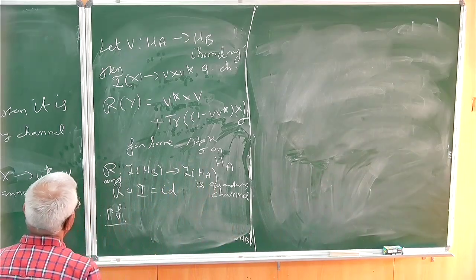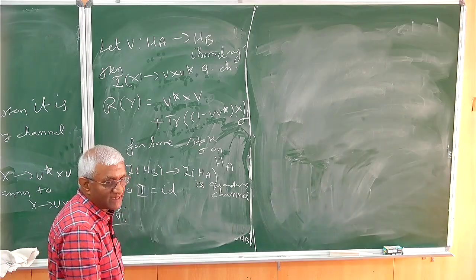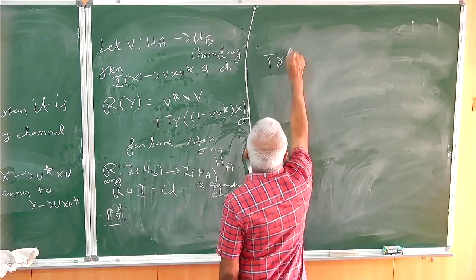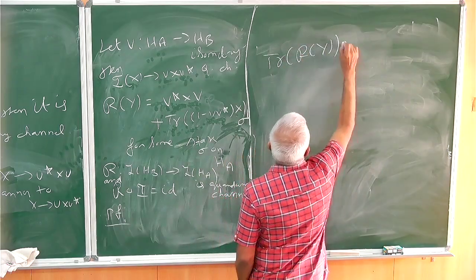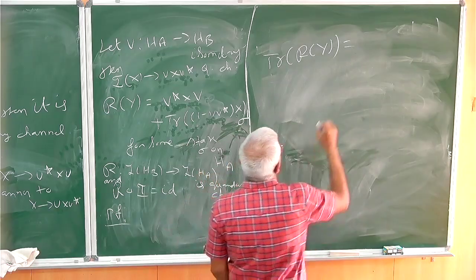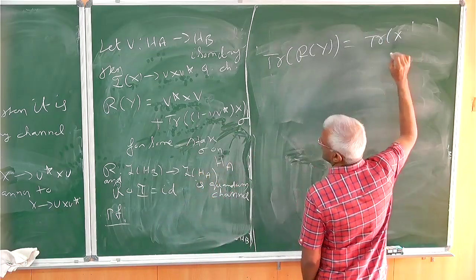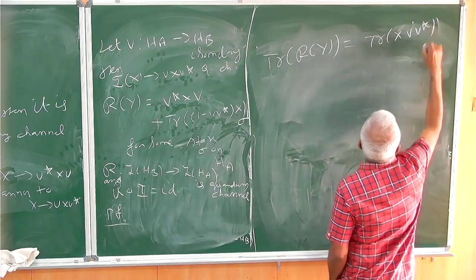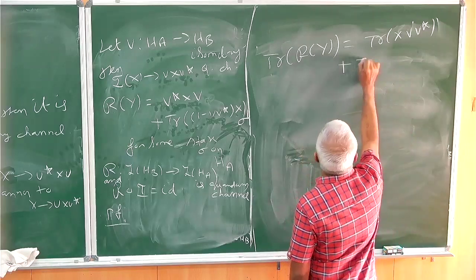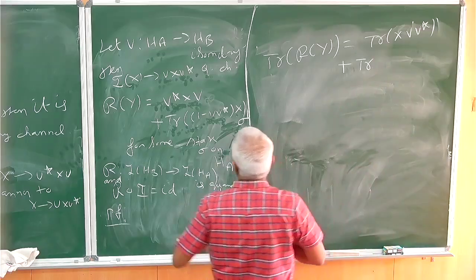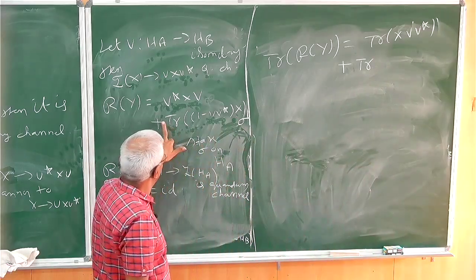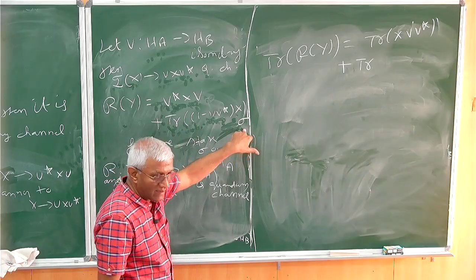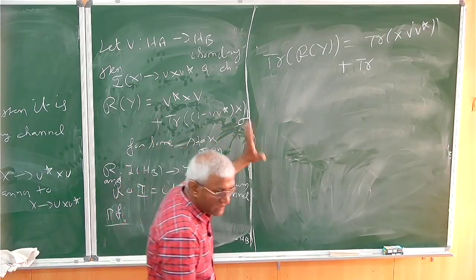So this is the recovery channel, and it is completely positive. We have to verify that it is a quantum channel, that it preserves the trace. So trace of R of Y, which is trace of X V X V star V star, plus trace of, I mean, this is just a number. Trace of sigma is 1, so sigma doesn't play a role when you compute the trace.